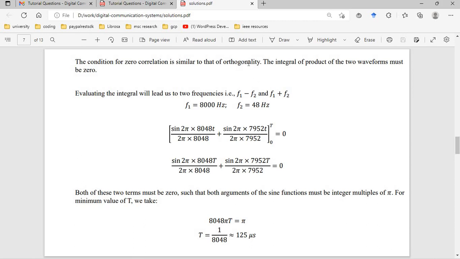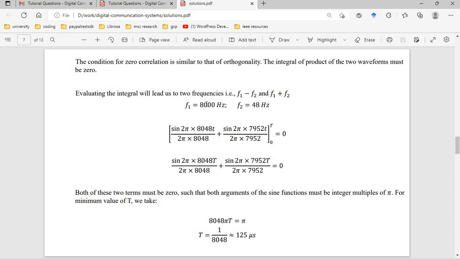And we've seen this condition before: the integral of the product of those two waveforms must be zero. We're not going to perform that integral because we've done that before, but we simply evaluate it and it will lead us to two waveforms with two frequencies, where one frequency is f1 minus f2 and the other is f1 plus f2.